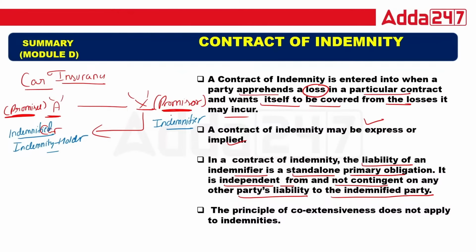Exactly, that is a primary duty of the indemnifier to indemnify the indemnity holder. It is independent from, not contingent on, any other party's liability. Okay, the principle of co-extensiveness does not apply to the indemnity. Co-extensive means that the person is liable in the first instance, primarily. The indemnifier is liable. That's it.